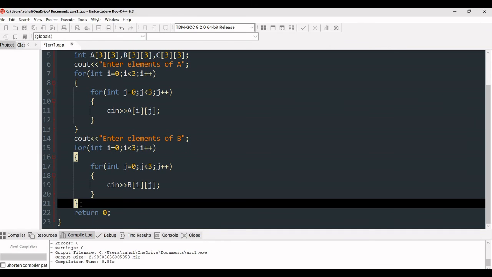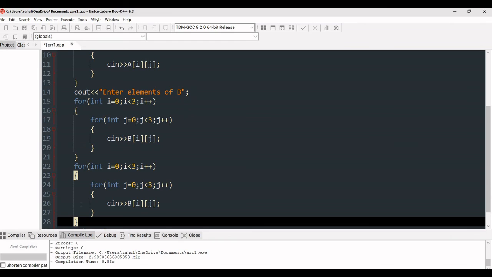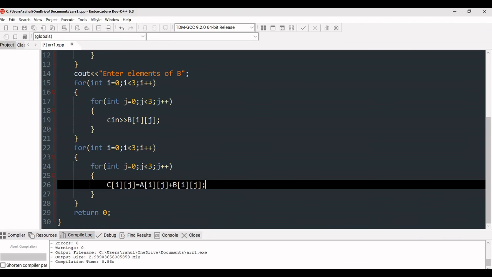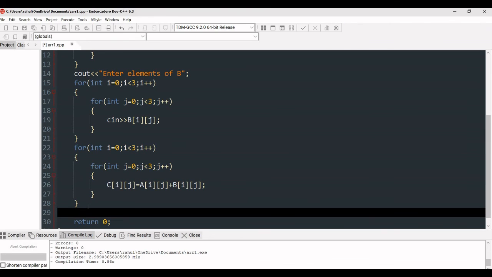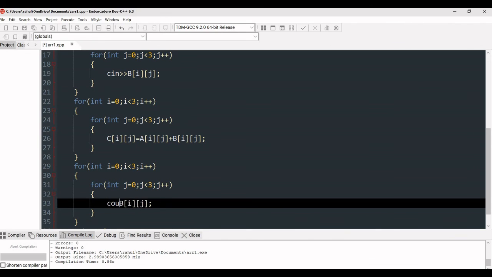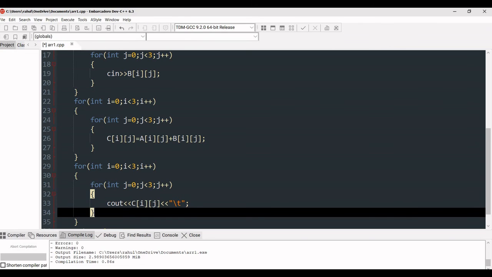So again I'm pasting it like this, and now in the third loop we are going to perform the addition. Then again, the fourth loop. In this we are going to print the array. So which array is it? C. And also I'm going to do something just for the sake of presentation.